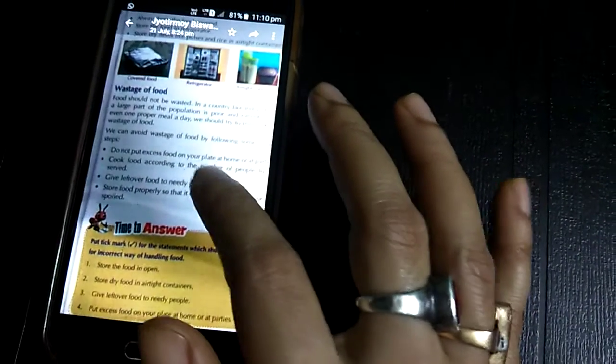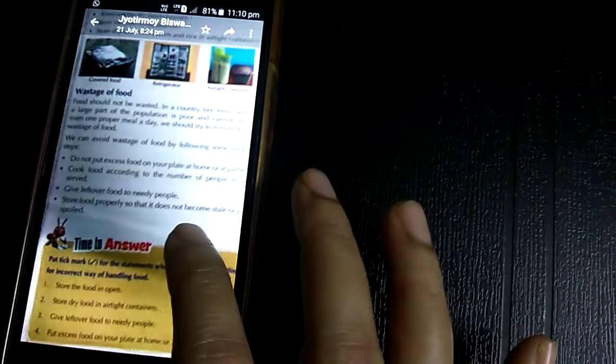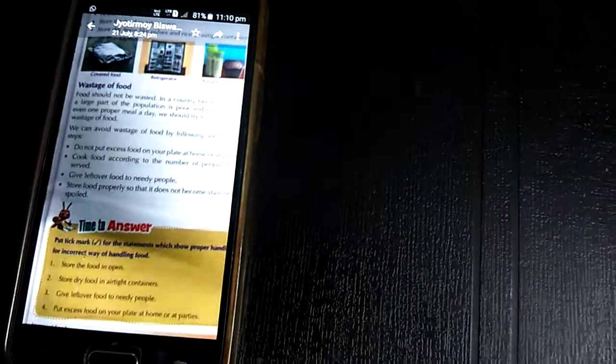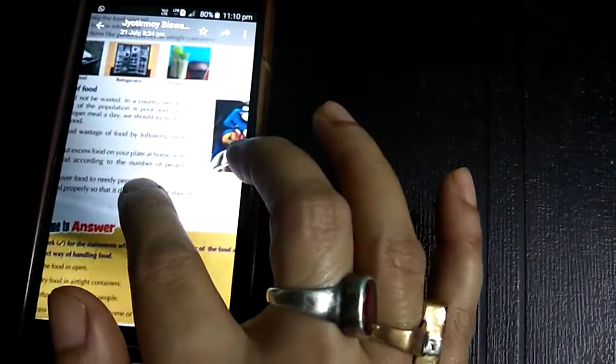Wastage of food. Food should not be wasted in a country like India where many people are poor. So we should try to minimize the wastage of food. We should avoid the wastage of food. Now, how can we avoid it? We can avoid wastage of food in the following ways.